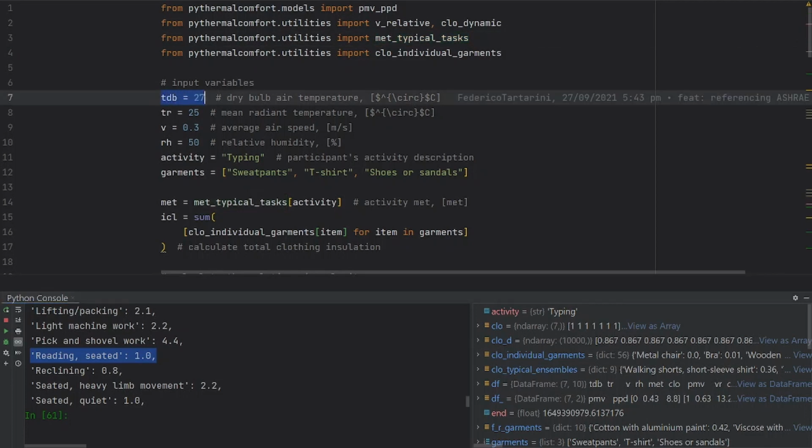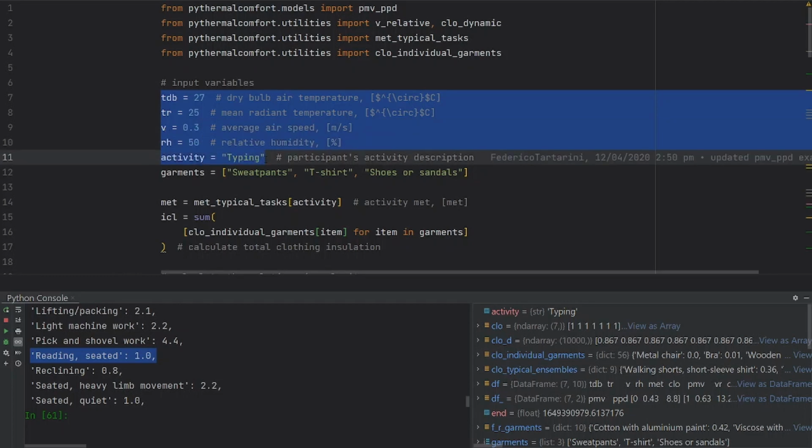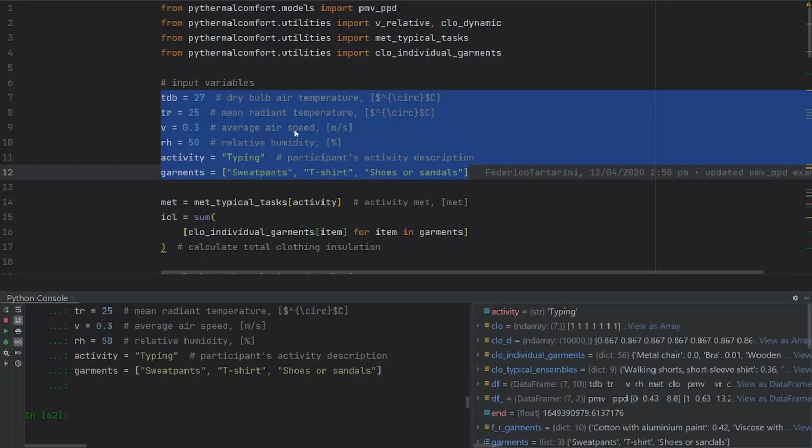We are going to set up the input variables: the dry bulb air temperature, mean radiant temperature, air velocity, which as I previously mentioned is the average air speed at 3 different heights. Then we have the relative humidity, followed by the activity, which in this case is typing, because we don't want to pass a value. Of course, later on in the PMV, you will have to pass a value. And then we have the garments that the person was wearing while we were asking him or her to complete the right here, right now survey. So let's run these lines, and now we have set up these variables.